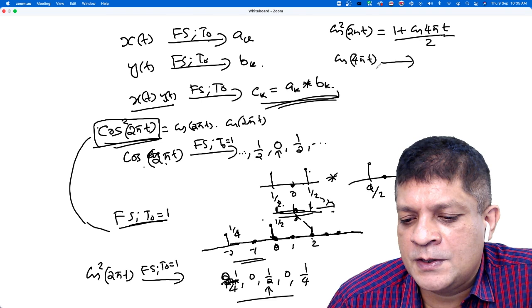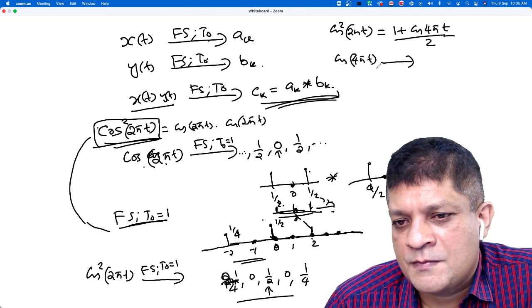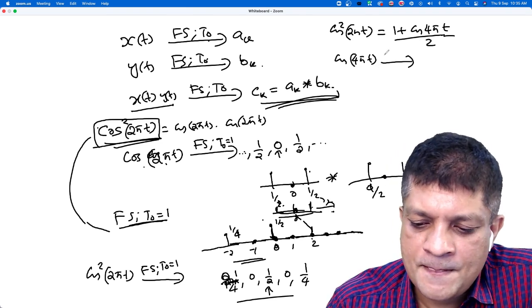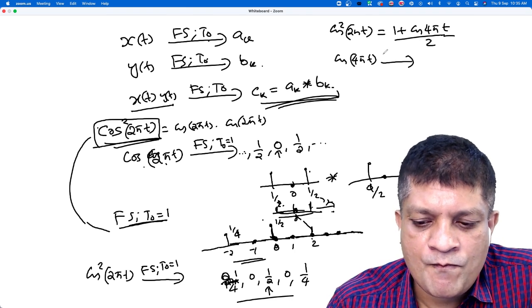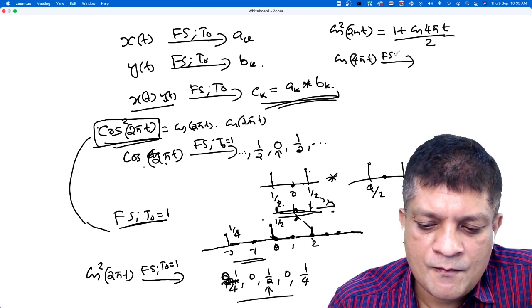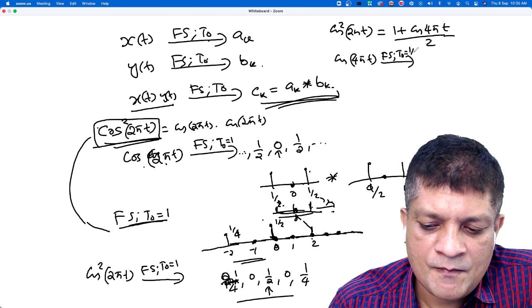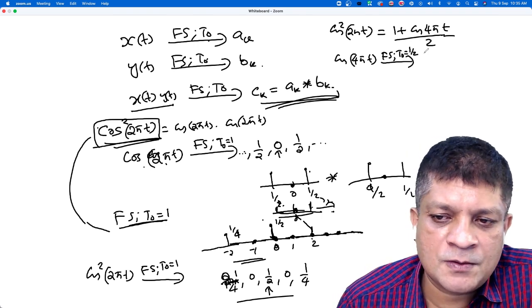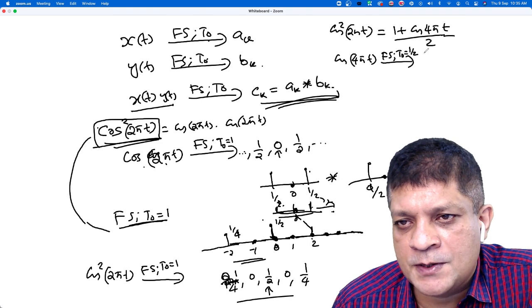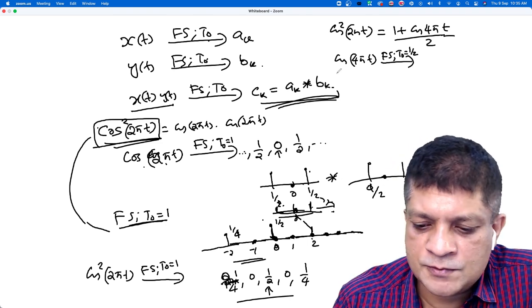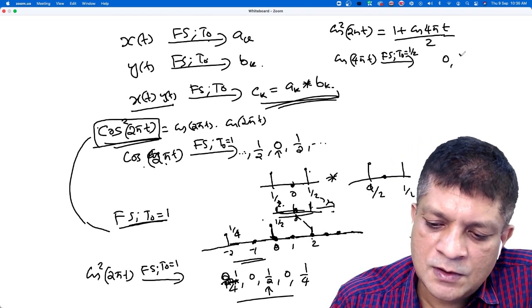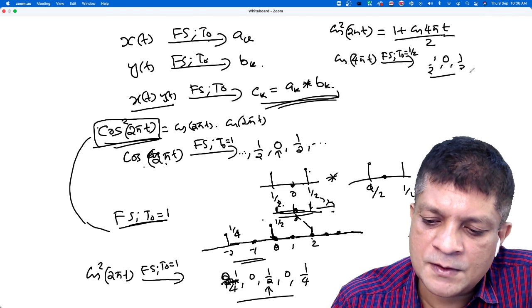What is the fundamental period of that? What are the Fourier series coefficients with respect to that fundamental period? For cos 4 pi t: half, 0, half, isn't it?